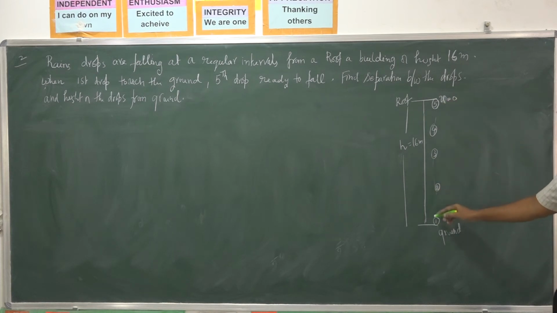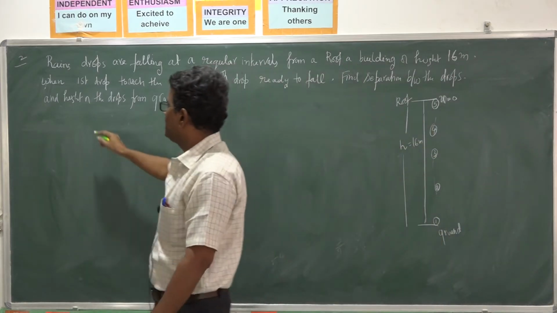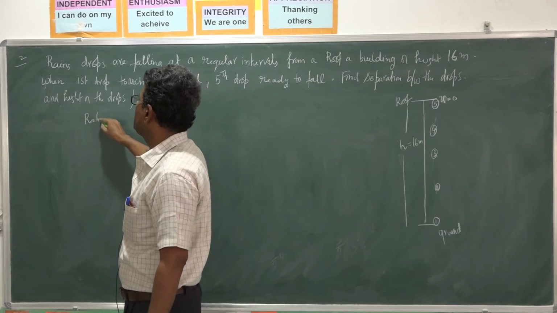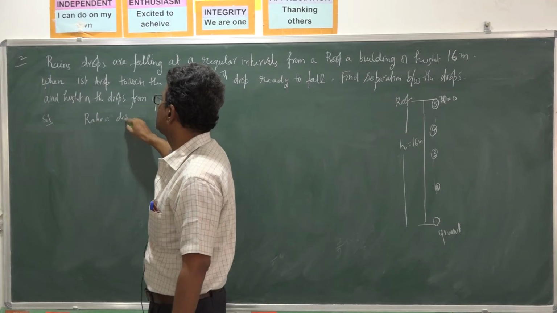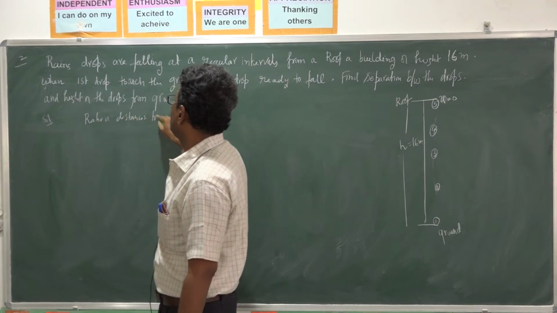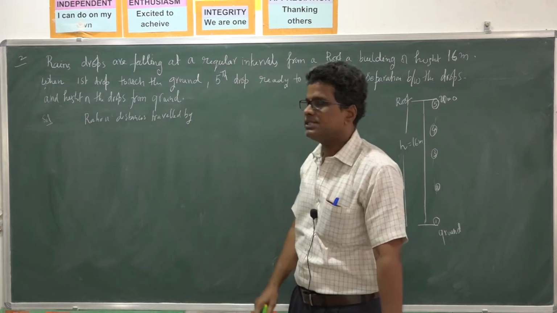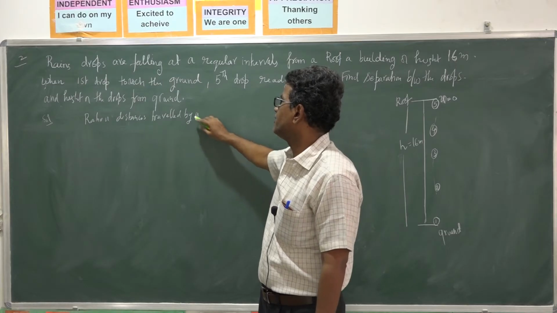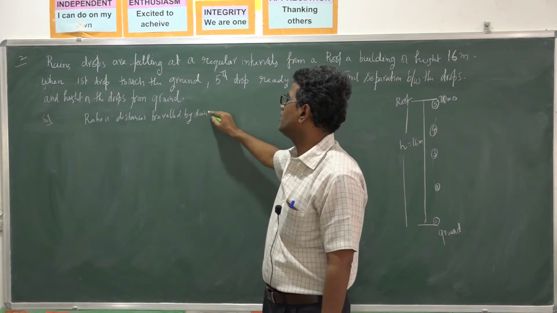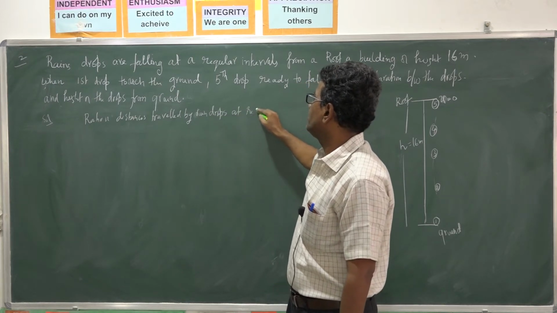Now this fifth drop, raindrops we consider as a freely falling body. So what is the ratio of distances traveled by raindrops at regular intervals of time?